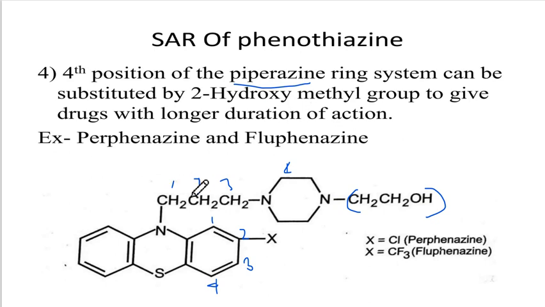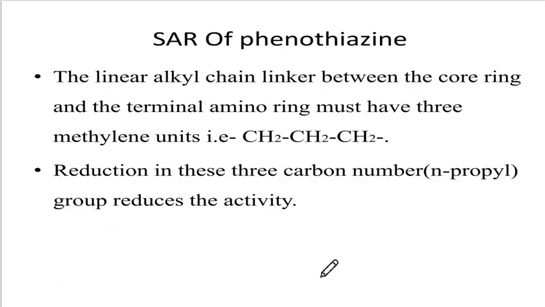So the piperazine ring system should be substituted with a 2-hydroxyethyl group to give drugs with a longer duration of action. I hope you are understanding the difference. This is telling about the fourth position of the piperazine ring. So this is a piperazine ring at the terminal amino substitution, and if it is telling of phenothiazine, then this is the fourth position. So the fourth position should have a 2-hydroxyethyl group to give the longer duration of action. Examples are perphenazine and fluphenazine. How to classify? Now if the second position has a halogen, chloride, then it is perphenazine. If it is having CF3, then it is fluphenazine.